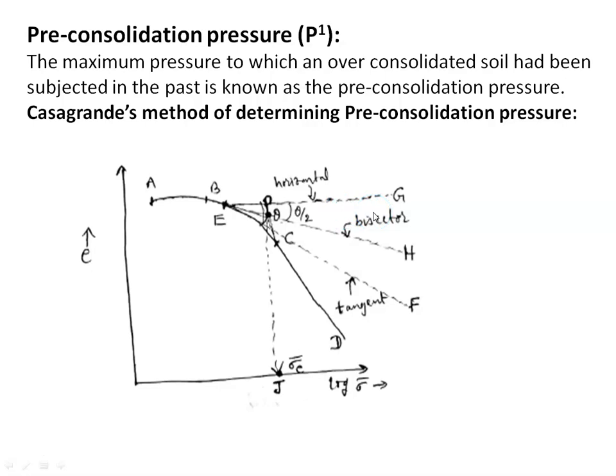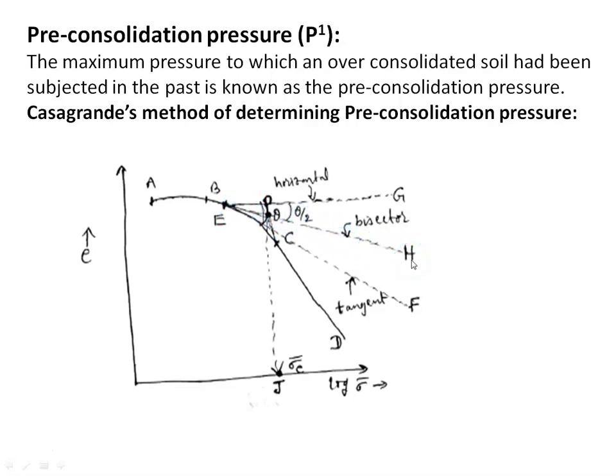Then draw a tangent EF to the curve at point E. Then bisect the angle theta between EG and EF and draw the bisector EH.